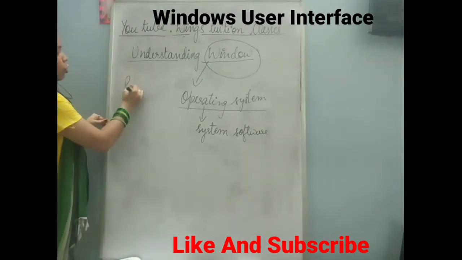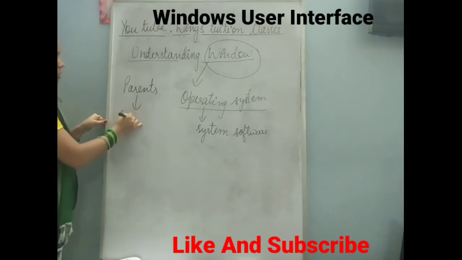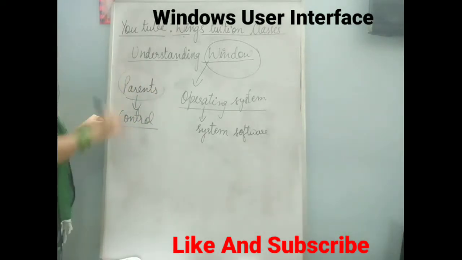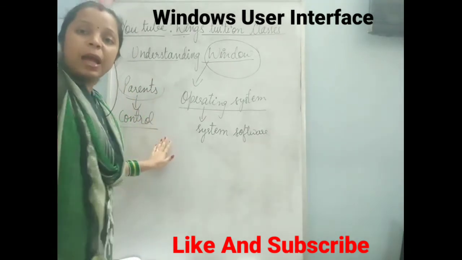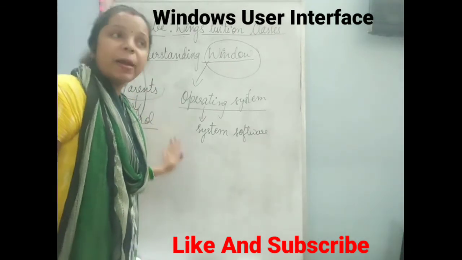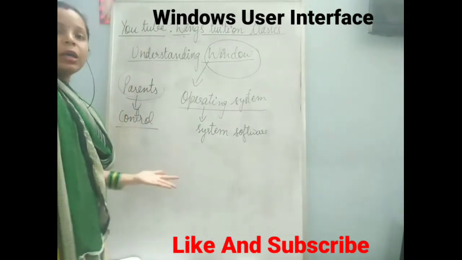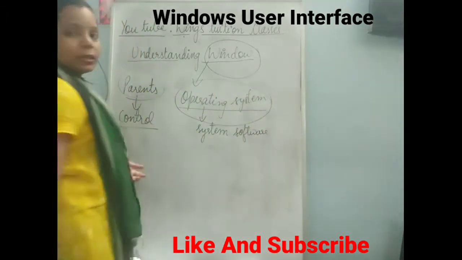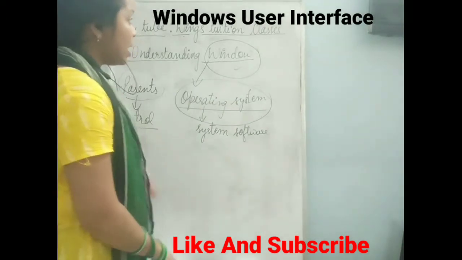So who controls all activities of your home? It is your parents. All the work which is done in your home is managed by your parents. Like that, in computer all the work is managed by the operating system, that is Windows.